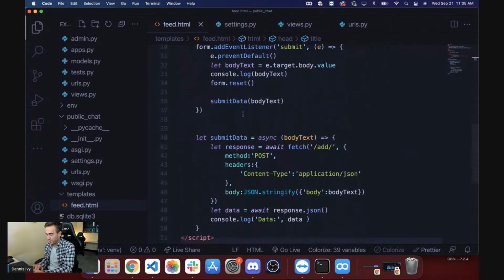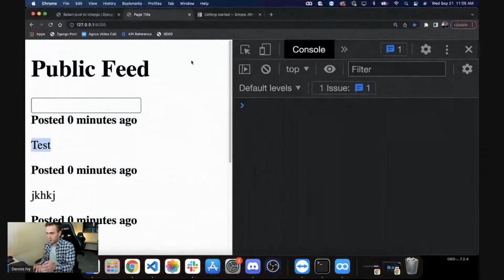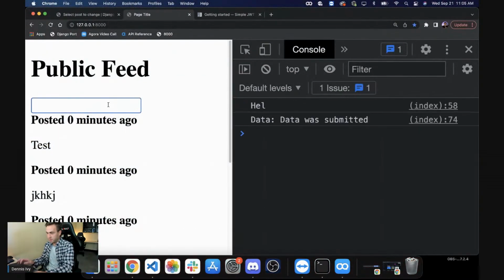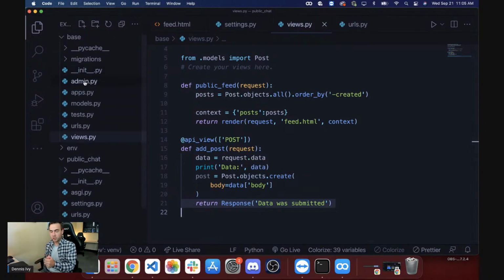So at this point, we have the data, and on the front end, it just lets us know the data was submitted. So this is the response from the view. So we have data submitted, and that's it. So I actually want to return this object right here. So what I'm going to do here is create something called a serializer, which essentially is going to take our object and turn it into JSON data. And then I want to return that entire object.